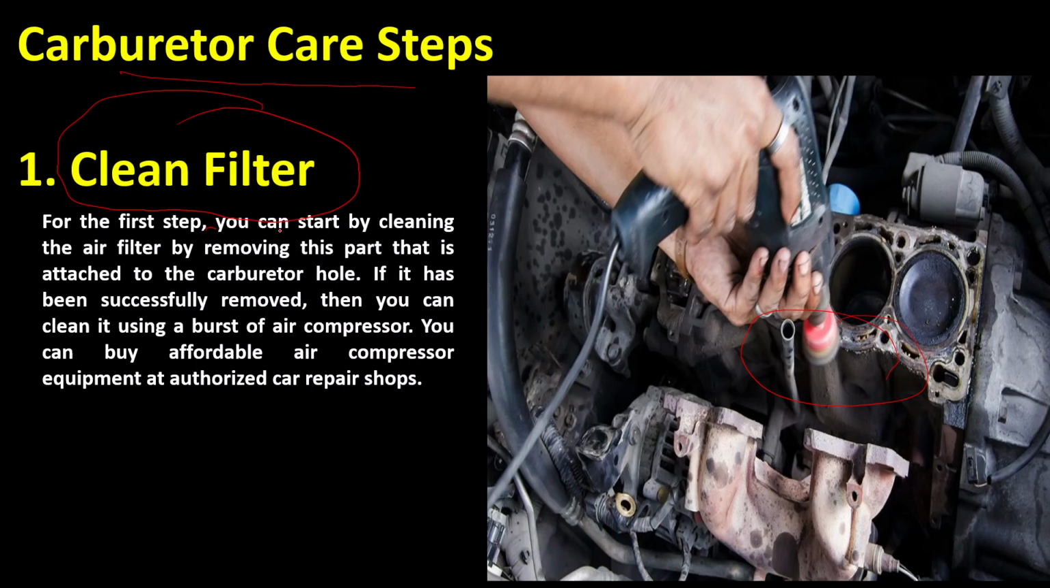For the first step, you can start by cleaning the air filter by removing the part that is attached to the carburetor hole. If it has been successfully removed, then you can clean it using a brush or air compressor. You can buy affordable air compressor equipment at authorized car repair shops. With the help of this material, you can easily clean your filter here.